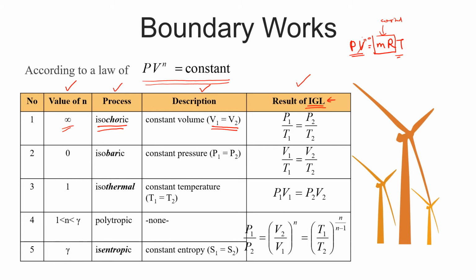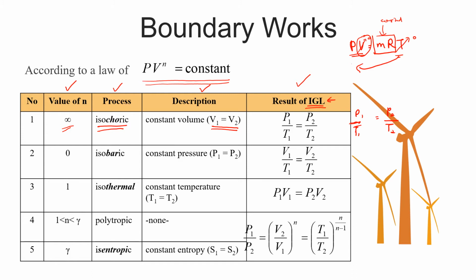Jadi awak boleh buat lah, bila P sama dengan T kan, bila awak nak susun dia, T ni akan pergi ke mana? Pergi ke bawah. Betul? Kita akan dapat P tu akan pergi ke bawah, T ni akan pergi ke bawah P, akan bahagi. Jadi bila sini adalah 1, sini 1, sini mestilah P2 T2. Sama juga untuk V. V tu kita tengok dia berada di sini. Jadi kalau ini yang kosong, dia punya relationship dia akan jadi P.